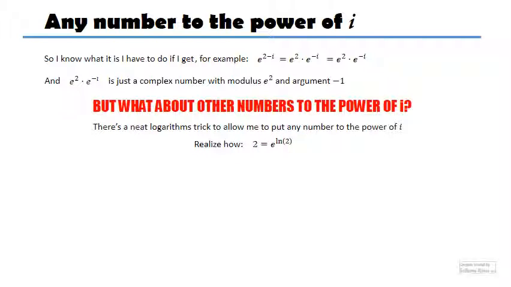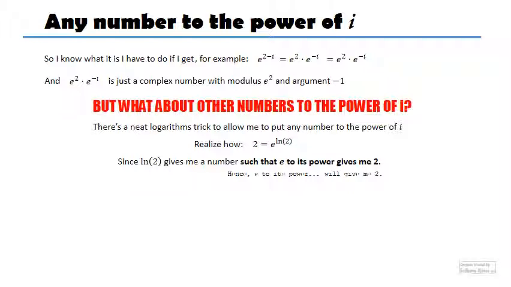Now, why is that right? Why can't I rewrite 2, my simple, wonderful, beautiful 2, into this e to the power of the natural logarithm of 2 expression? Because, natural logarithm of 2, remember what a logarithm is: the same thing as asking, what number to the power of e gives me 2? So e to the power of whatever this is gives me 2. Well then, I don't know what it is, but when I put e to the power of that thing, I'm going to get 2. That's the idea. That's why I can rewrite this as this.